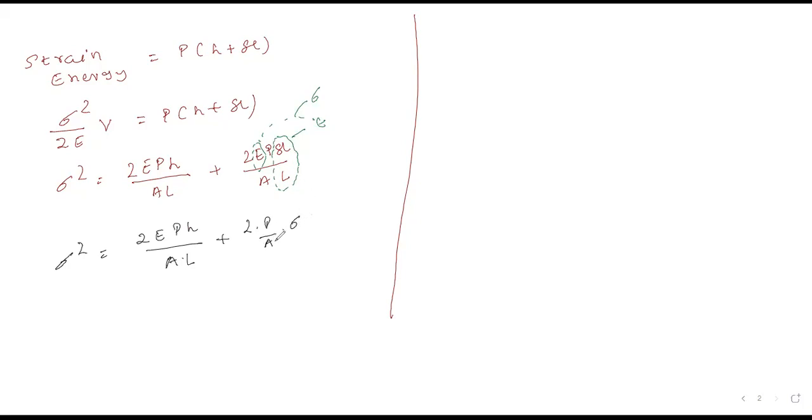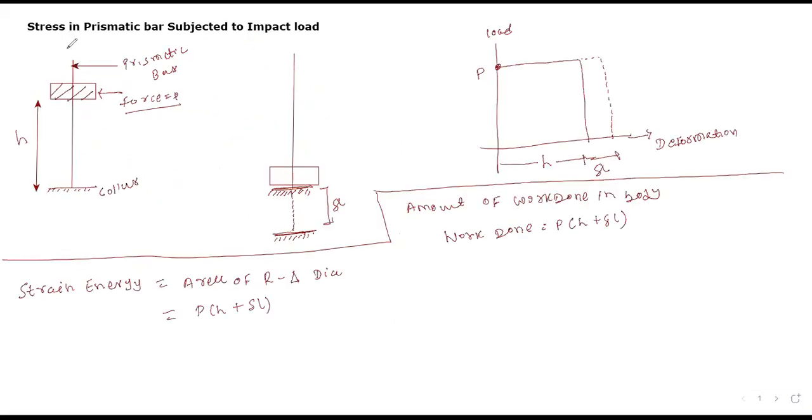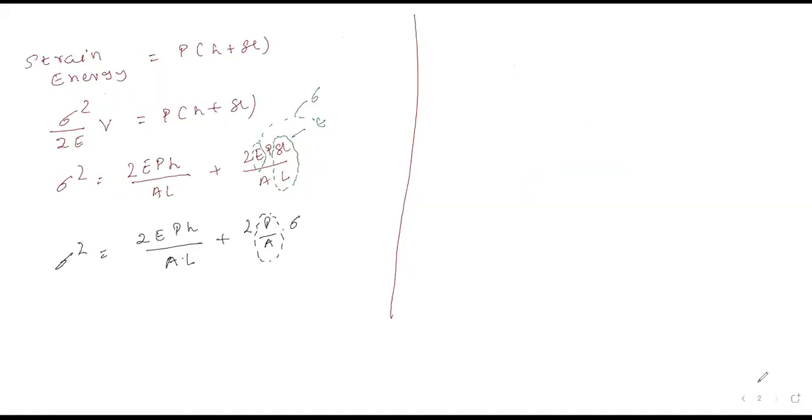Now question to all of you, can I write this P by A equals to stress? मैं ये P by A को स्ट्रेस लिख सकता हूं? मेरा क्वेश्चन ये है, सोच के आंसर दीजिए मेरे को. Read the statement of the theory. Stresses in a prismatic bar subjected to.